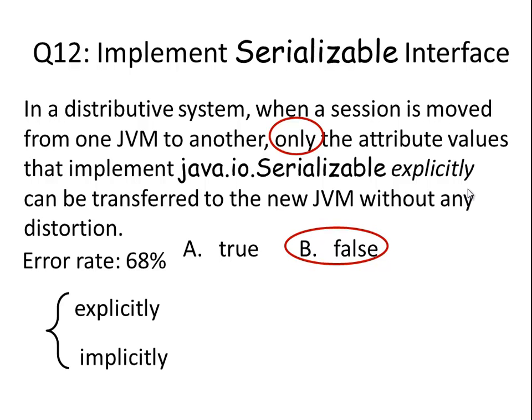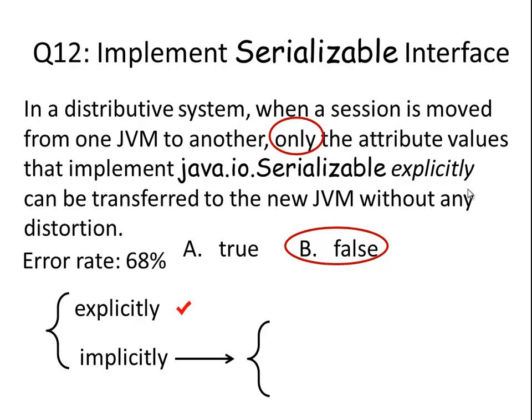Let's compare two different ways to implement this serializable interface: explicitly and implicitly. Explicitly, it is okay, no problem. If you do it explicitly, then you transfer the session from one JVM to another with no problem, no distortion. The problem occurs in the second case, implicitly.